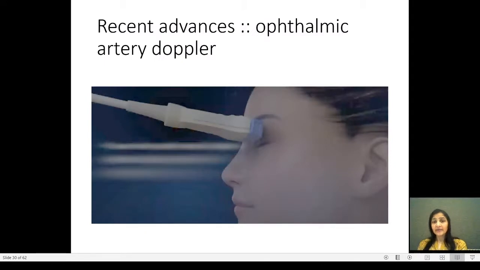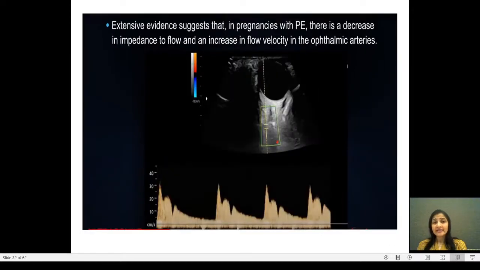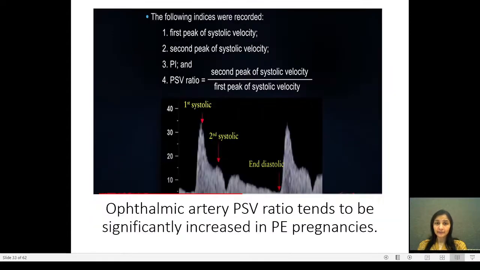Finally, the last and a brief note on the recent advances in prediction of preeclampsia is the ophthalmic artery Doppler. The maternal ophthalmic artery is an easily accessible vessel for Doppler assessment that provides information on less accessible intracranial circulation, and a lot of studies have been done and they are in process of getting validated. There is extensive evidence that suggests that in pregnancy with preeclampsia, there is a decrease in the impedance to flow and an increase in flow velocity in the ophthalmic arteries.